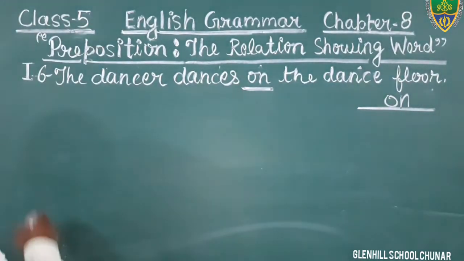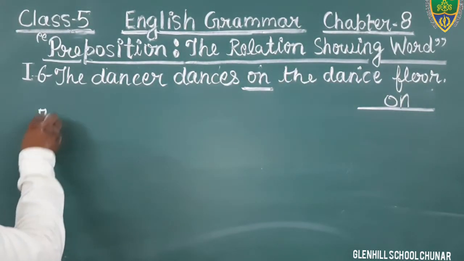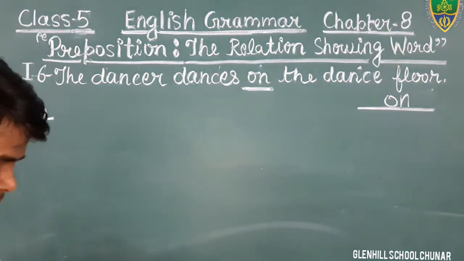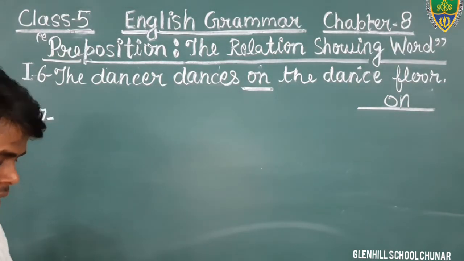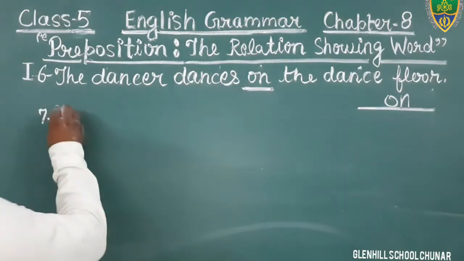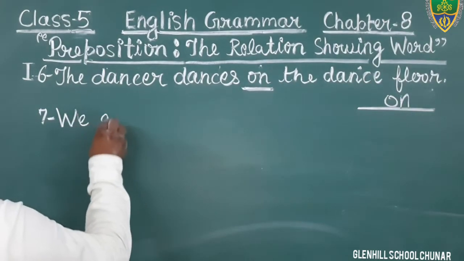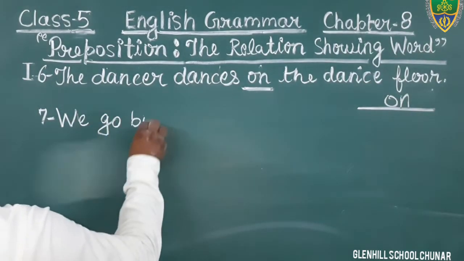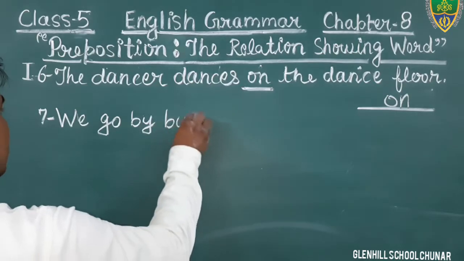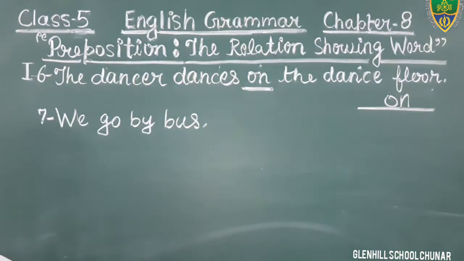Come to the next question. Question number 7. Just see question number 7. We go by bus. Just see. We go by bus.